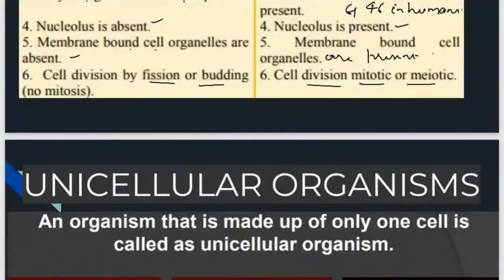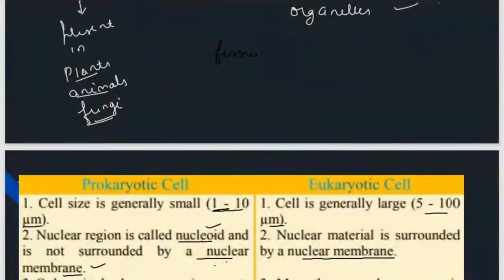What is fission or budding? Fission means breakdown. So one cell divides into two cells. That is called fission. Simple. Then again, this cell will divide and form two more cells. So this will continue. This is called fission, splitting of cell.